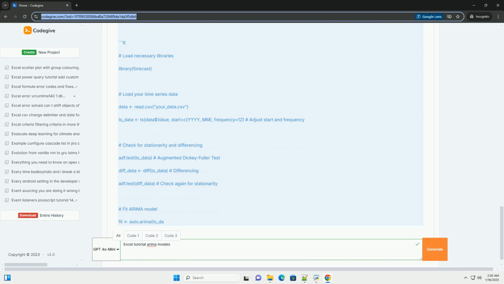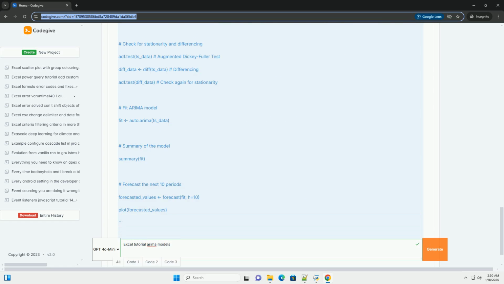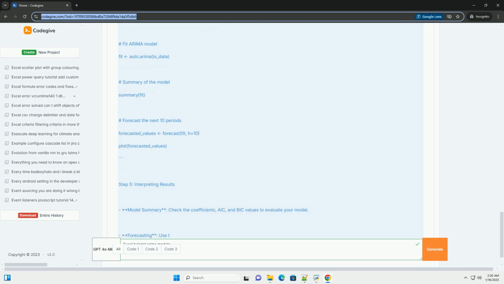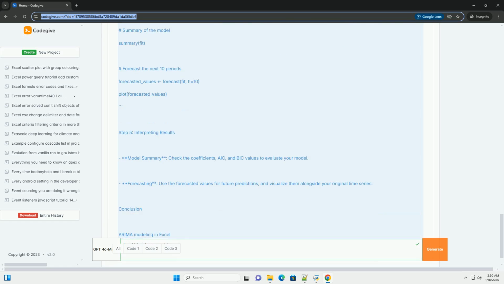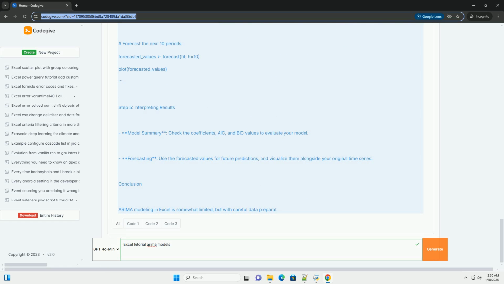Step 1. Prepare your data. 1. Collect time series data. Ensure your data is in a time series format with a single variable and a corresponding timestamp, date. 2. Load data into Excel. Open Excel and enter your data into 2 columns. For example, column A, date. Column B, value.